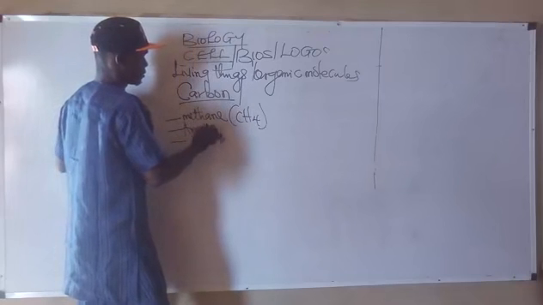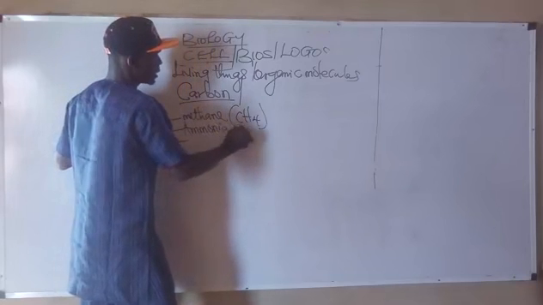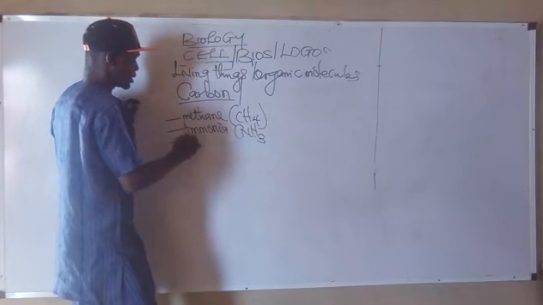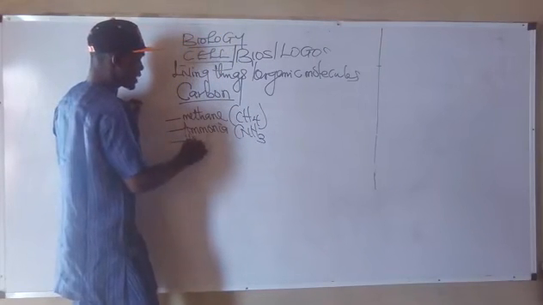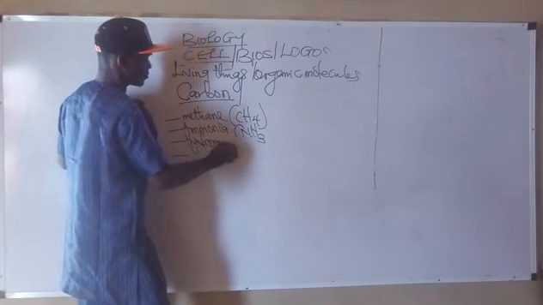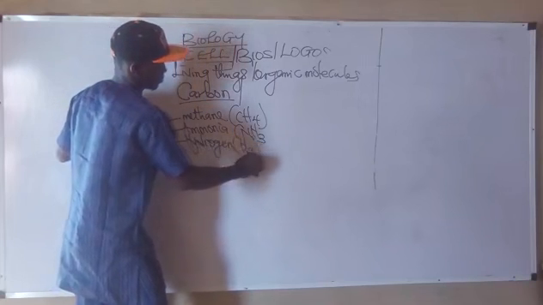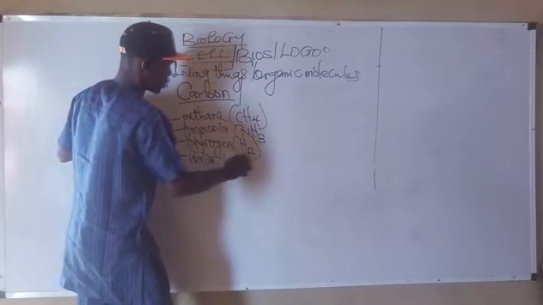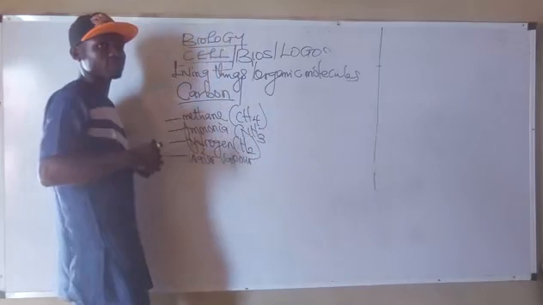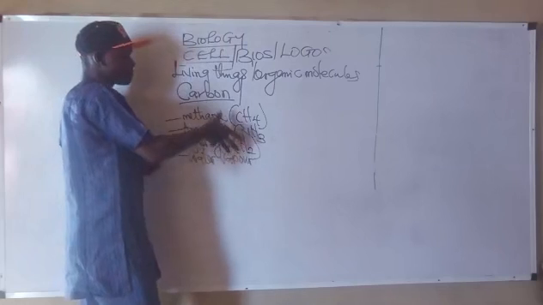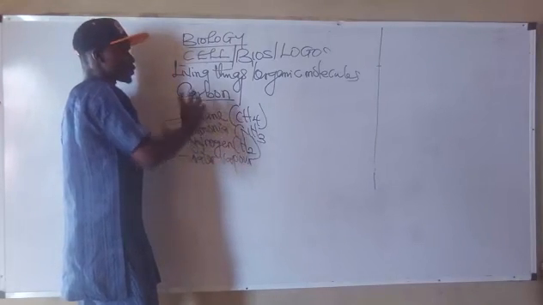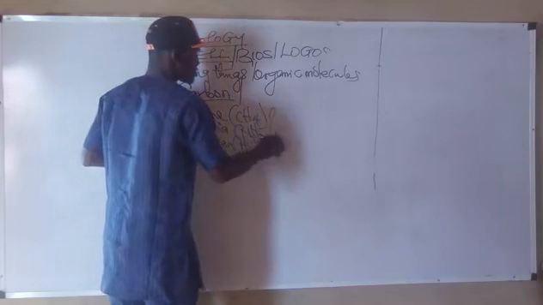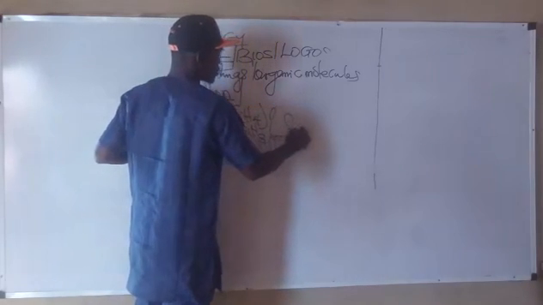Ammonia, NH3, then hydrogen gas and water vapor. So these are the four molecules that make up living things, and we call this primordial soup.